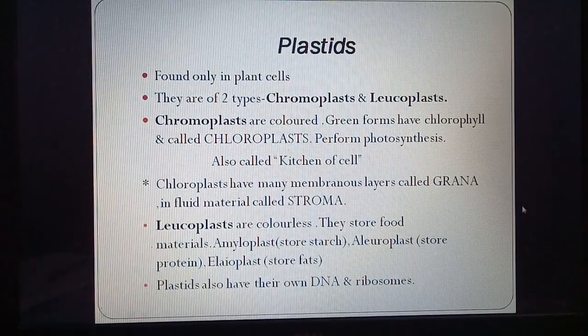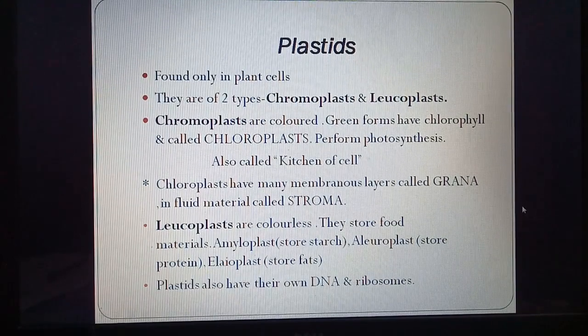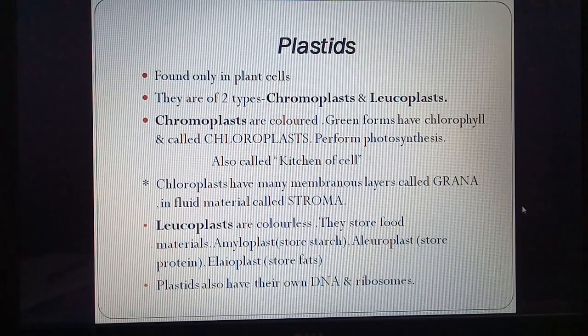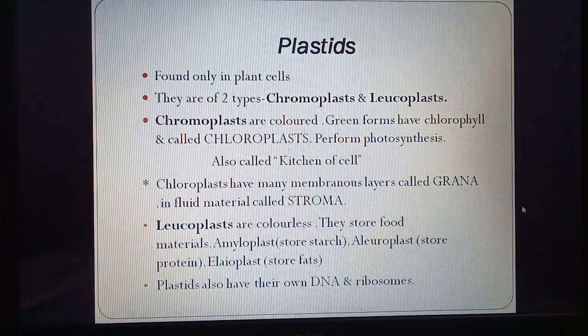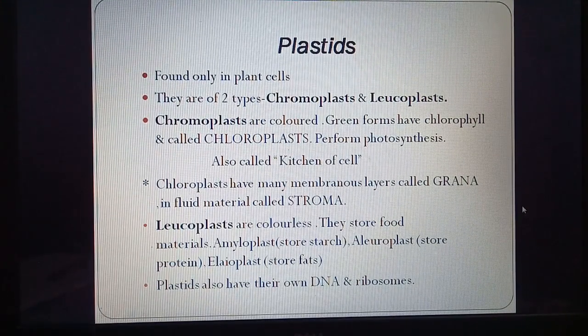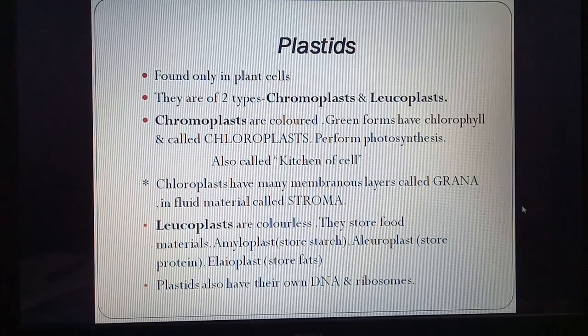Then there are plastids. So they are found only in plant cells. You might be knowing that plastids are found only in plant cells except Euglena. It is a protista which contains plastids because it can make its own food. So mostly plastids are found in plant cells. They are of two types: chromoplast, chromo means color, and leucoplast, leuco means colorless. So two types of plastids.